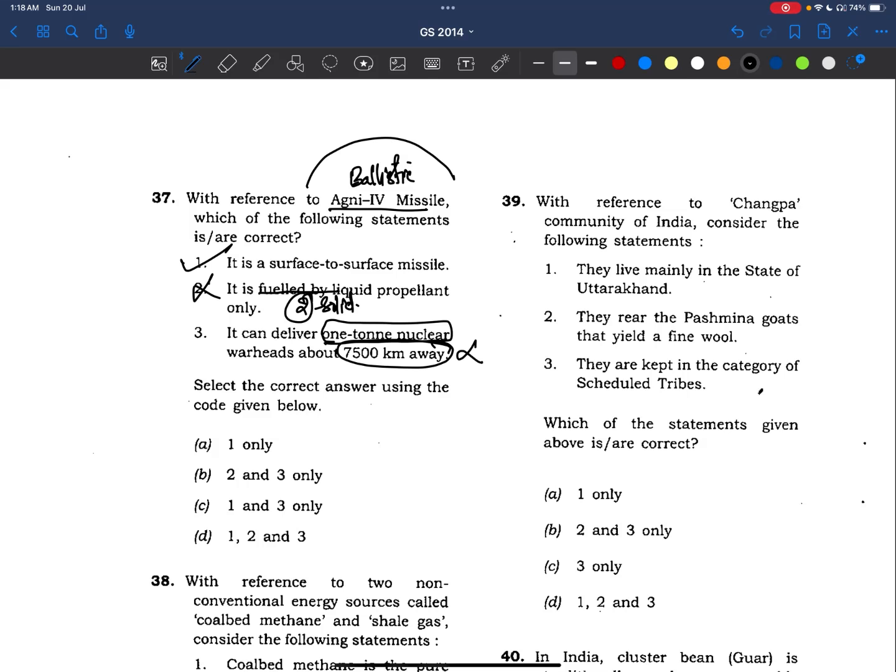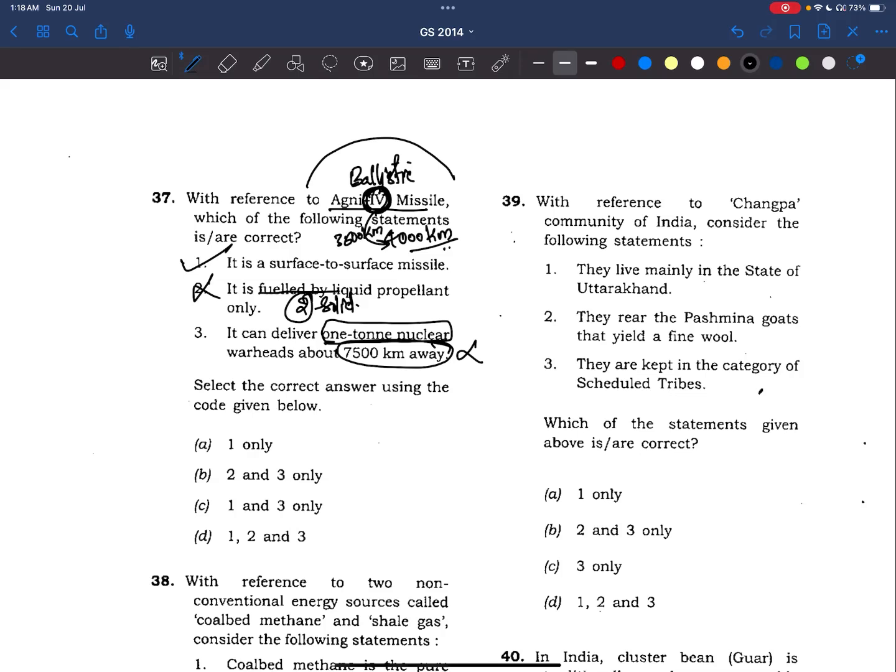See friends, this numbering, Agni 4, Agni 5, is also very relevant. Agni 4 has a range of almost 4,000 kilometers. Agni 5, 5,000 kilometers. Agni 1, 1,000. Agni 2, some 1,500, 1,700 to 2,000. Agni 3, 3,000. Please remember it in that way. It is closer to 4,000 kilometers, exactly 3,500, I think.